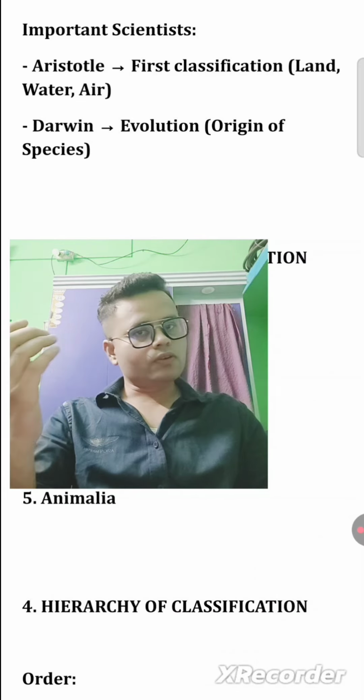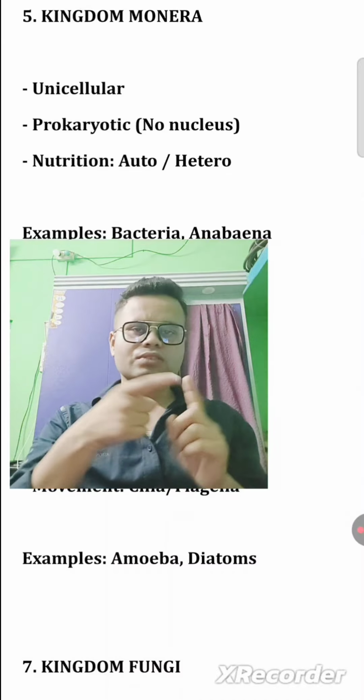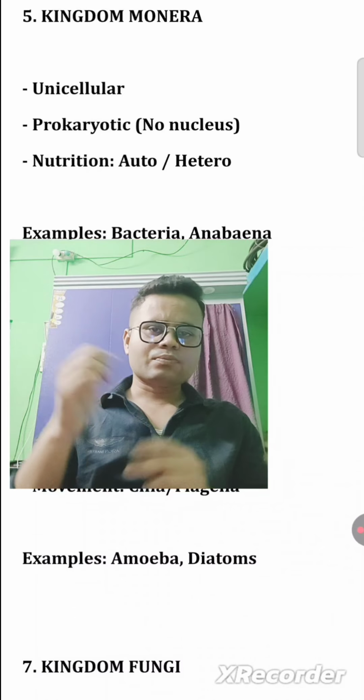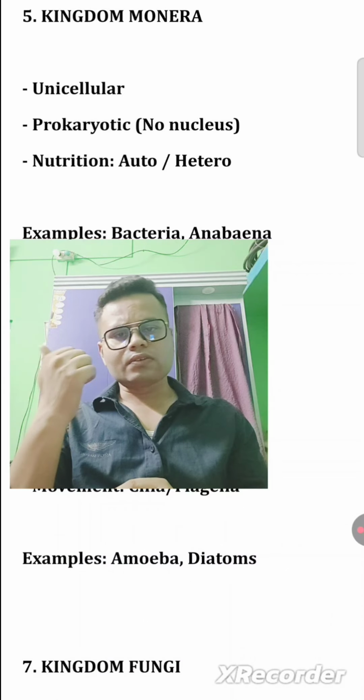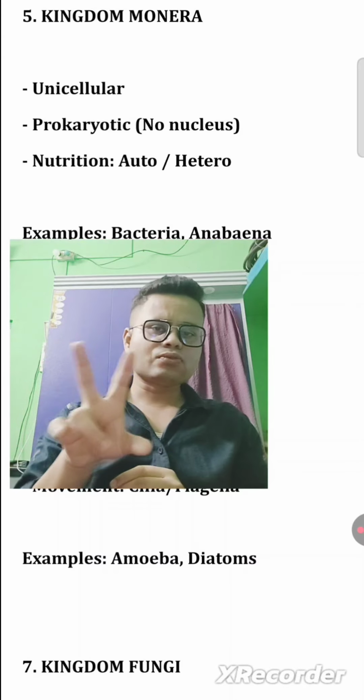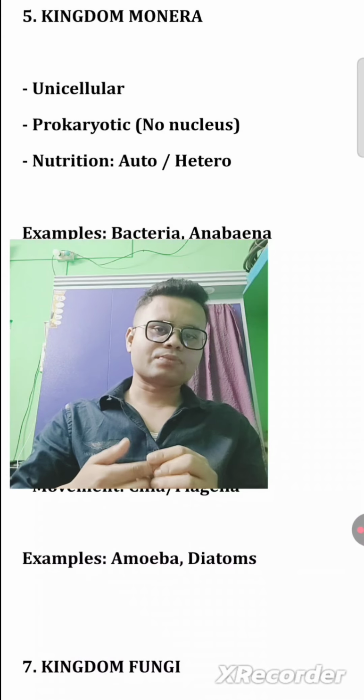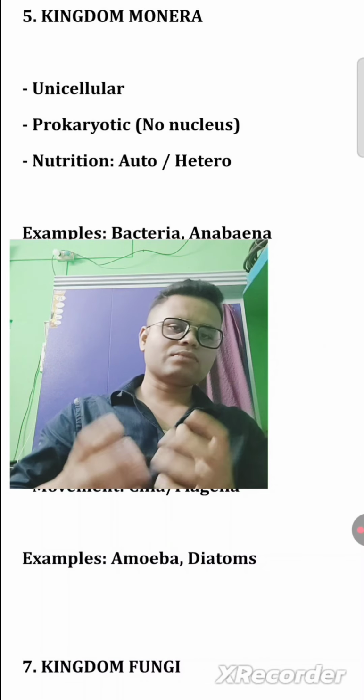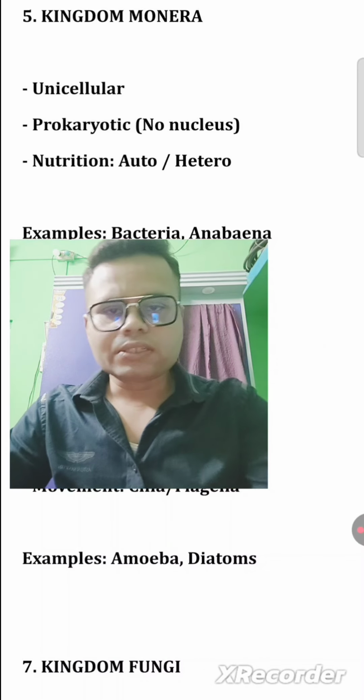If you are talking about the basic unit, that comes under species, and kingdom Monera is also included. Unicellular, prokaryotic, meaning no nucleus. Nutrition: there are two types, autotrophs and heterotrophs. So all of these come under the kingdom Monera.